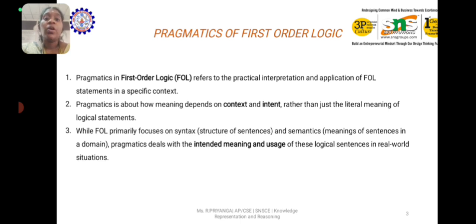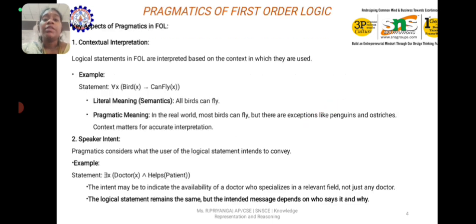While first-order logic primarily focuses on syntax, that is the structure of sentences, and semantics, the meaning of sentences in a domain, pragmatics deals with the intended meaning and usage of these logical sentences in real-world situations. A key aspect of pragmatics in first-order logic is contextual interpretation. Logical statements in FOL are interpreted based on the context in which they are